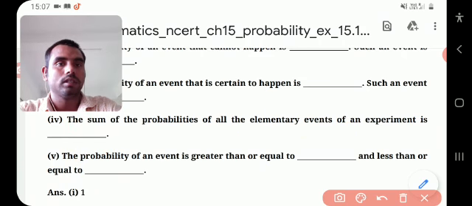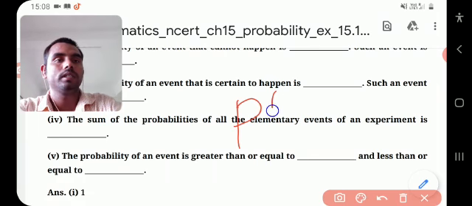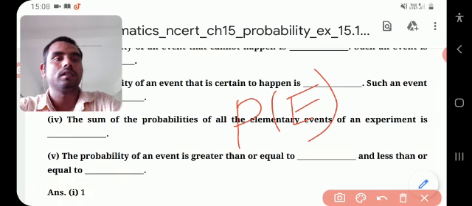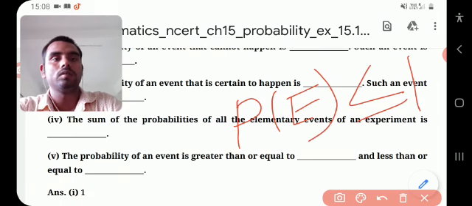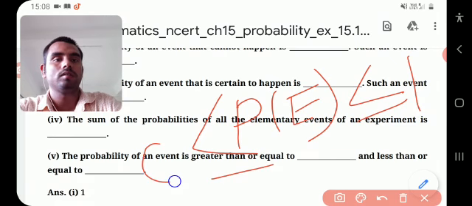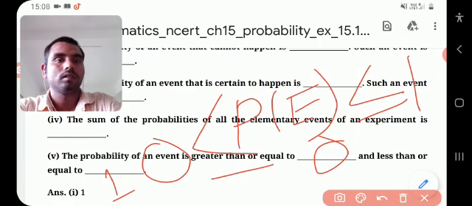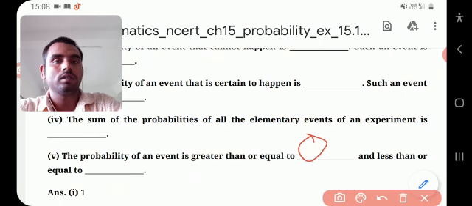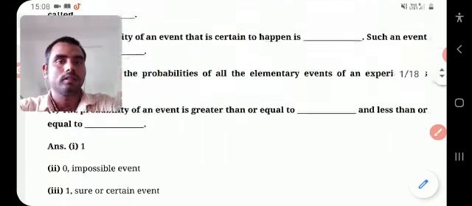Next question, the probability of an event is greater than or equal to dash and less than or equal to dash. So it is a range of probability: probability always lies between 0 and 1, less than or equal to 1 and greater than or equal to 0. So it is 0 and it is 1. Okay, clear? Next, so these are the answers.